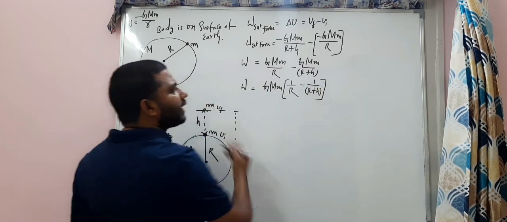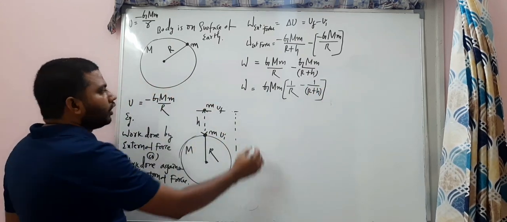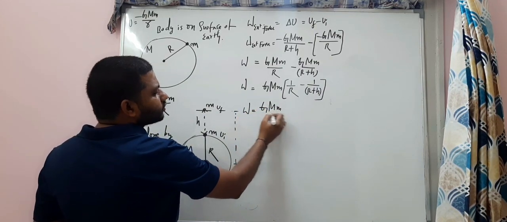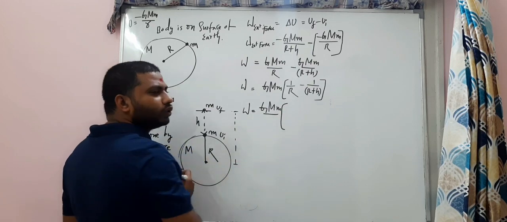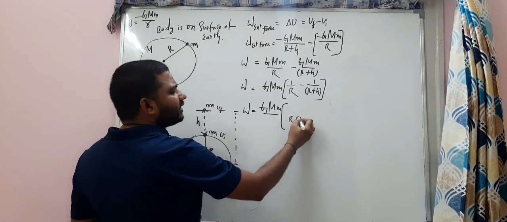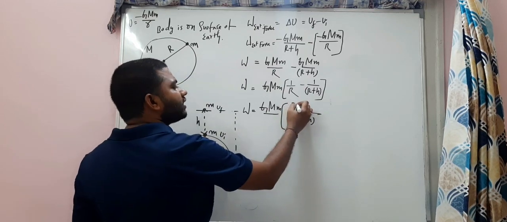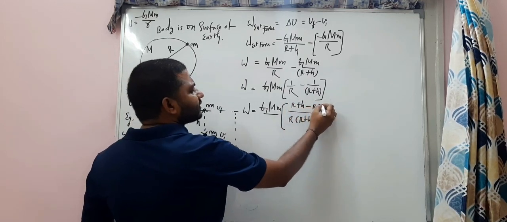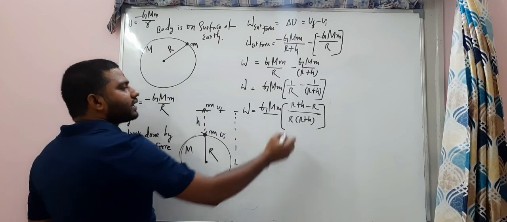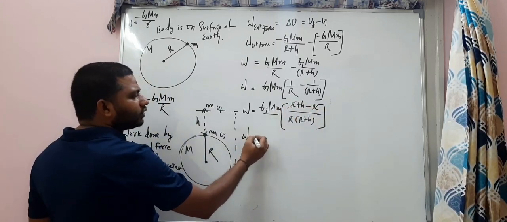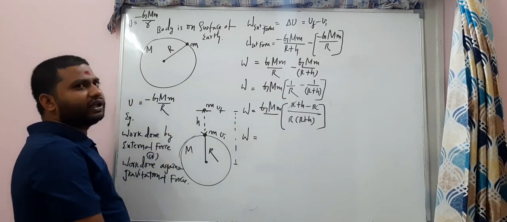Carefully observe. So work done by the external force is G capital M small m into, here the denominator is R into R plus h and the numerator is R plus h minus R. R minus R cancel. So this W is equal to, observe everybody.